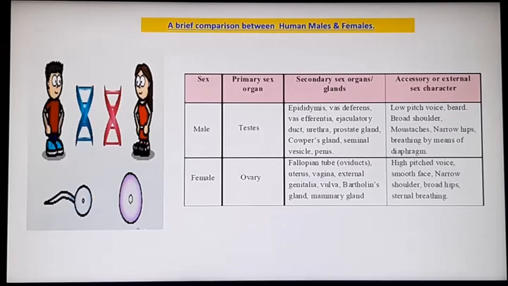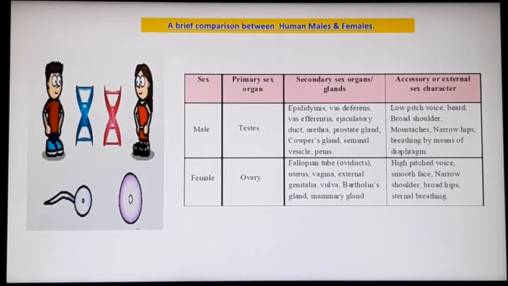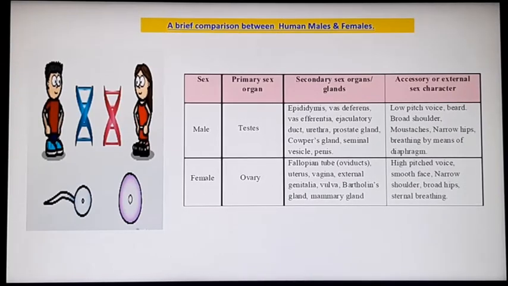Whereas in females, it is fallopian tube, otherwise known as the oviducts, uterus, vagina, external genitalia, vulva, Bartholin's gland, mammary gland, etc. We'll discuss briefly about all these in the coming sessions.